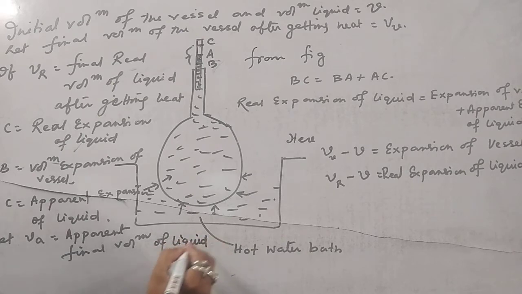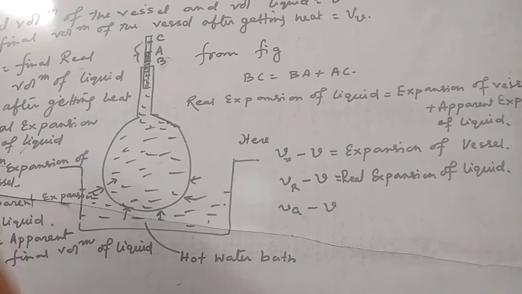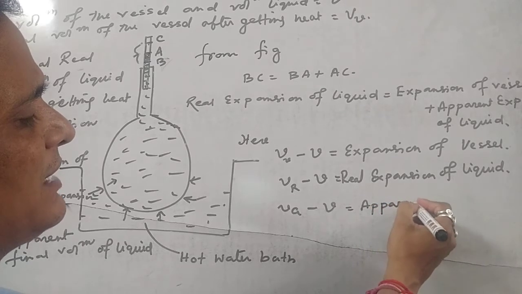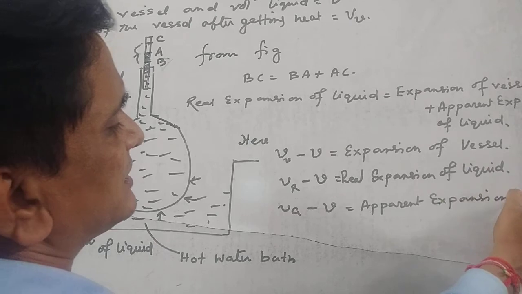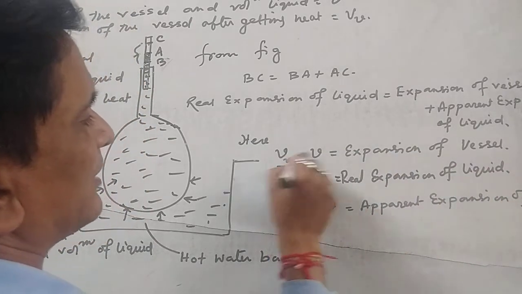Then we can write V suffix A minus V equal to the apparent expansion of liquid. So this is about the different types of expansion in mathematical form.